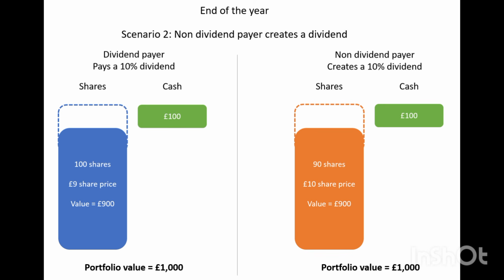Then the non-dividend payer creates a 10% dividend. For example, a person buys 90 shares and the share price is $10 each. So the total value of all 90 shares will be $900, and the cash that he has been paid was $100. So the portfolio value will be $1000. So this is the difference.